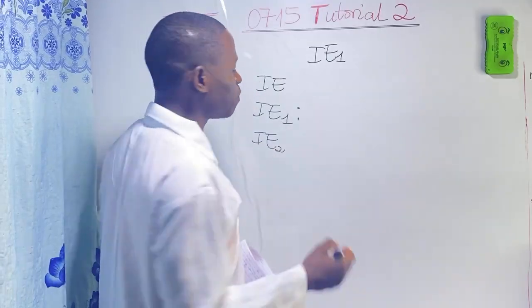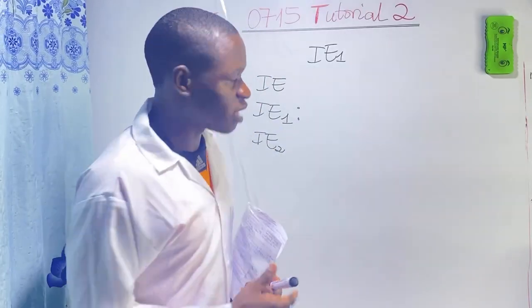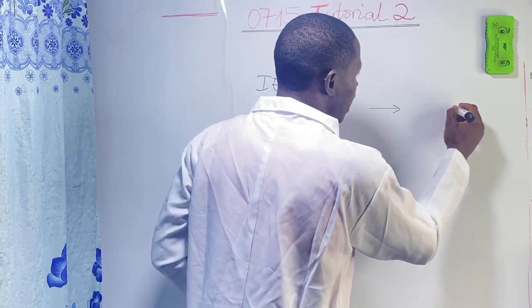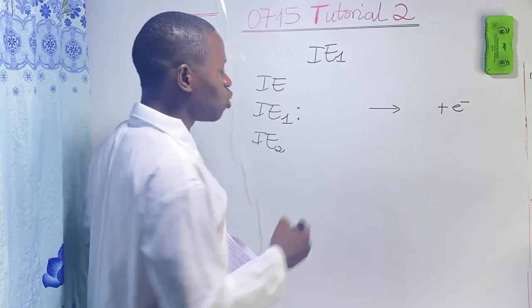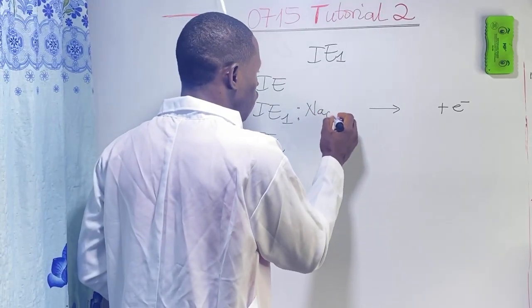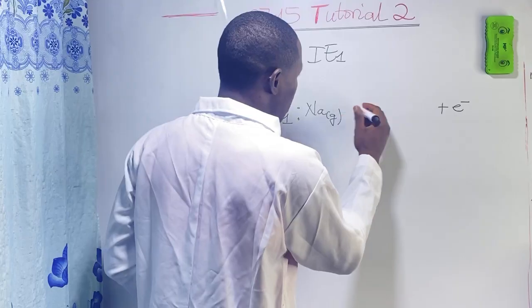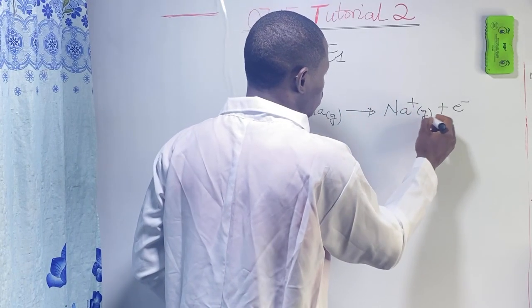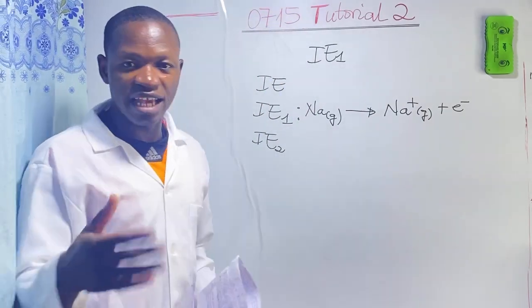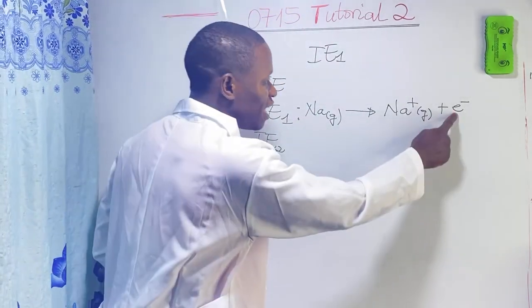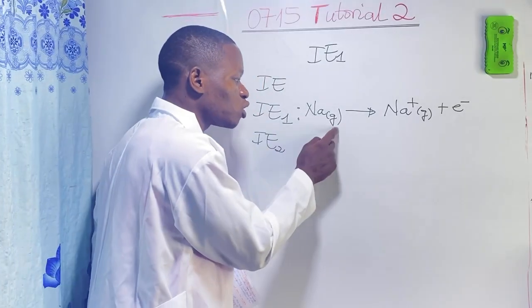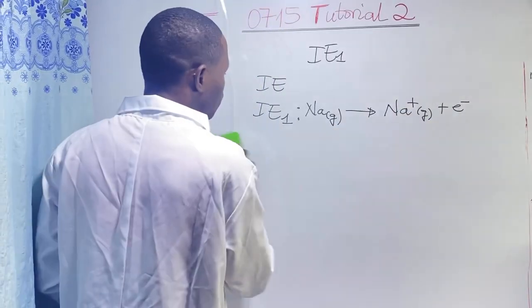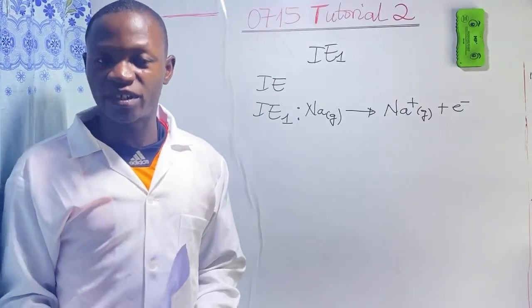So if I take for example sodium, the energy required to remove 1 mole of electron from 1 mole of gaseous atom of an element to form 1 mole of gaseous unipositive ion, we call that first ionization energy.